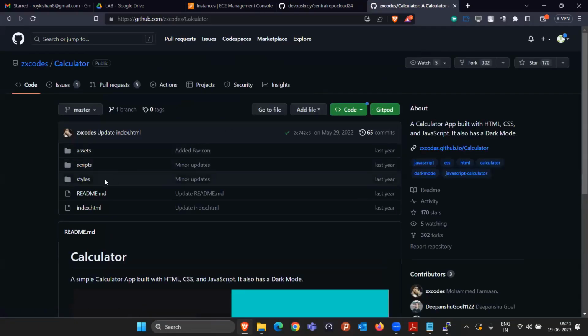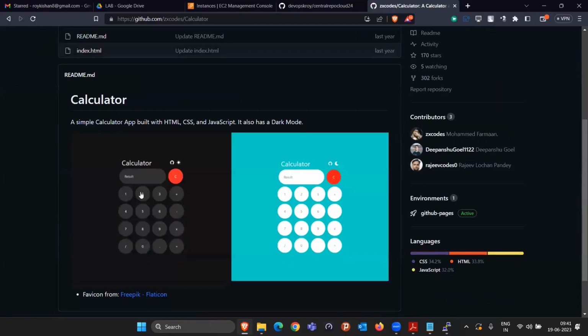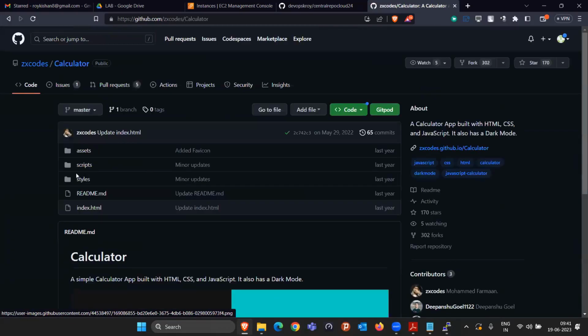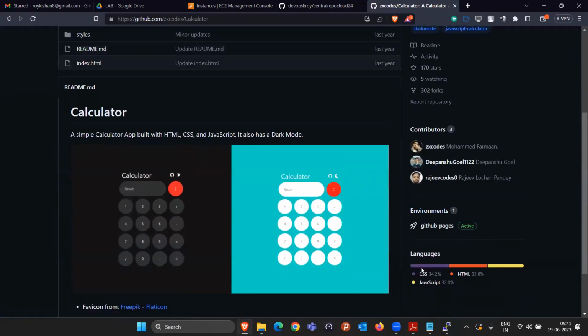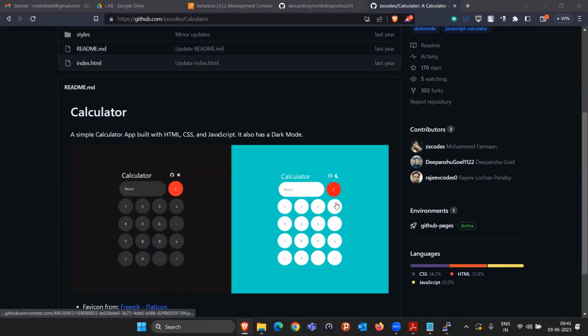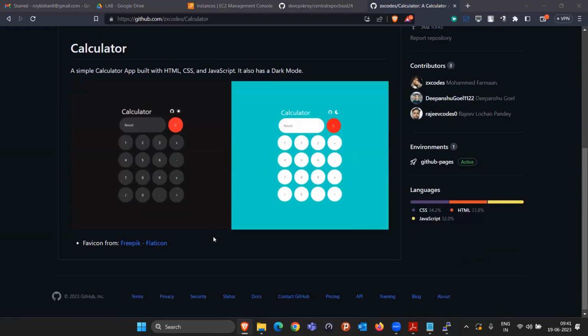So I'm coming to this repository, but this repository is not created by me, right? It is created by some other person who designed this calculator with the help of this code. They wrote the entire code using CSS, HTML, and JavaScript. So in that case, what you have to do is, I want to take this code, right?